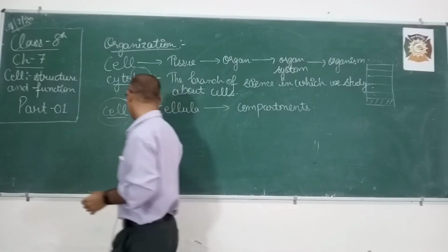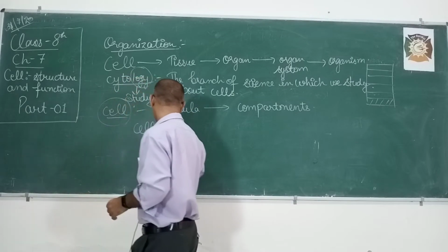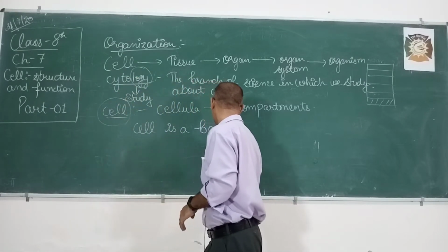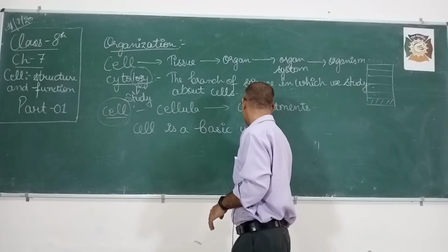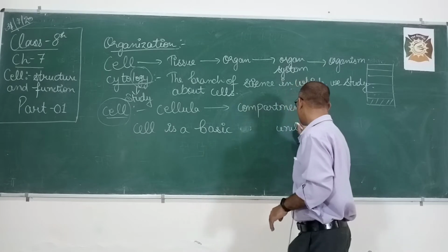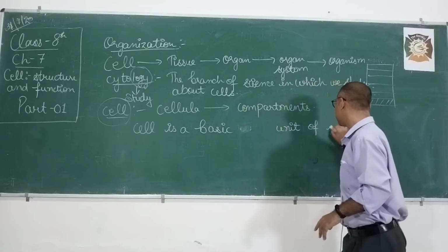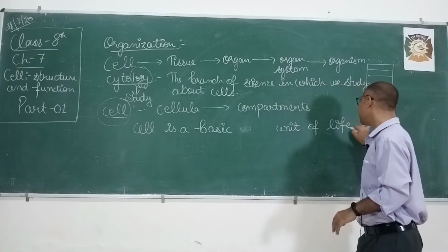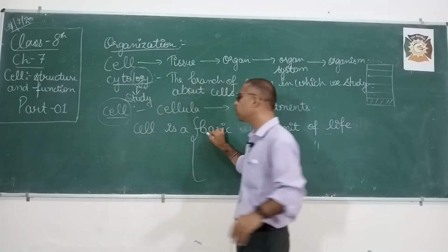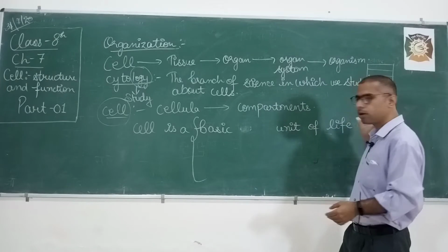Okay, so let's study. Cell is a basic unit of life. What I'm trying to say is that cell is a basic and most important unit of life.